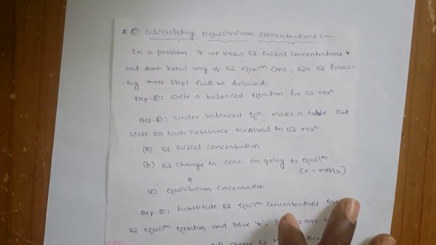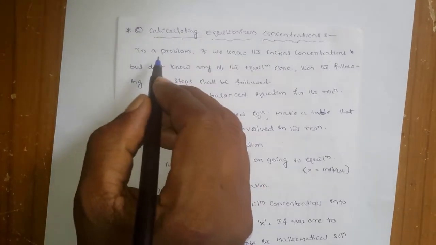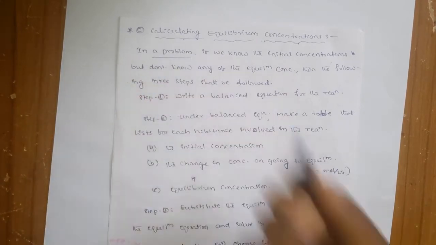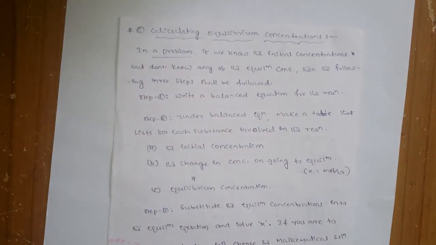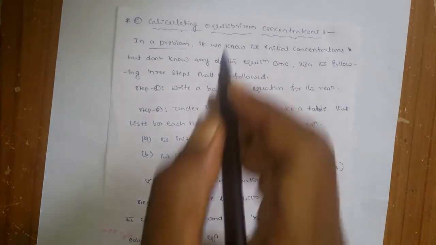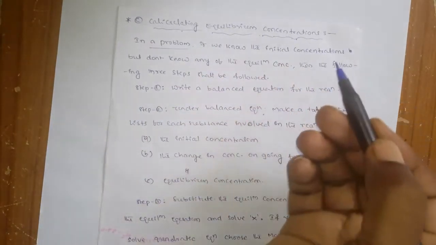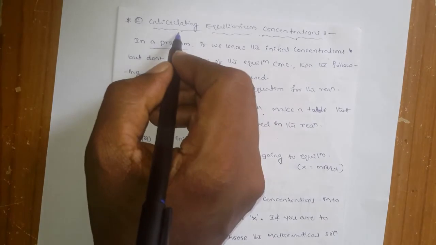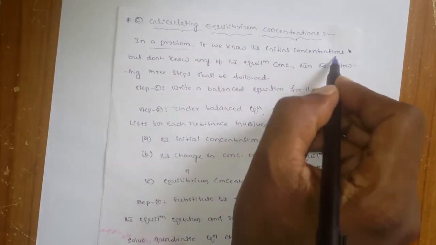How we can calculate that is very simple. We can see it by looking directly at a problem. Okay, we can solve a problem, and with this you can understand how we can calculate the equilibrium concentrations once you know the equilibrium constant and initial concentrations.